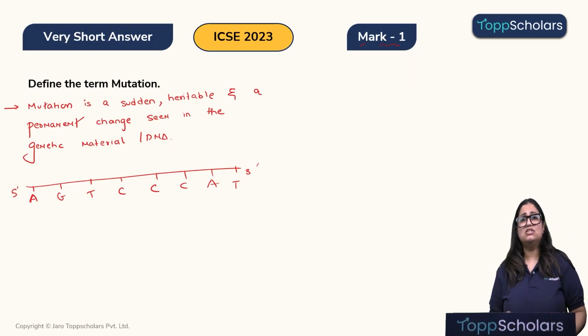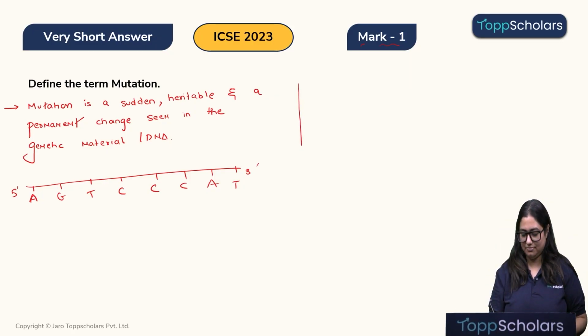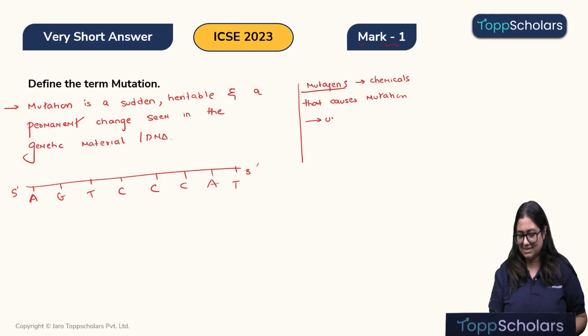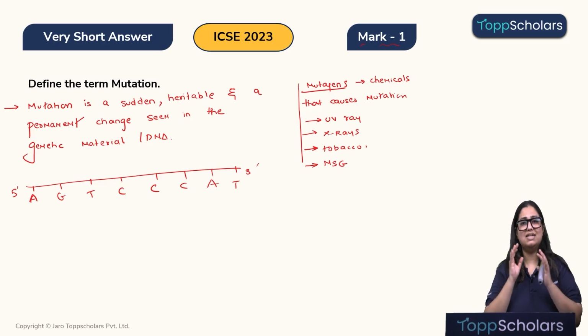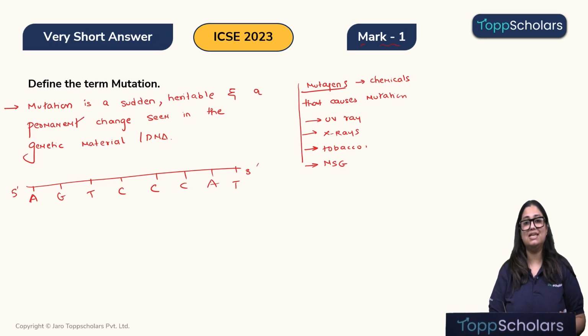Now, due to presence of certain mutagens, mutagens are chemicals that can cause mutation. Now, this chemical could be excessive exposure to UV rays or excessive exposure to X-rays, or it simply could be tobacco, MSG, salt. So, all these are mutagens which are seen to produce changes in this DNA.